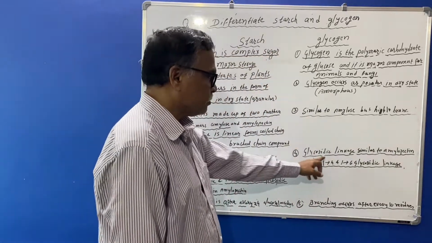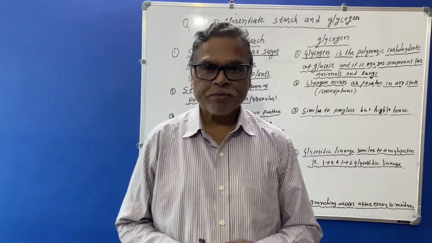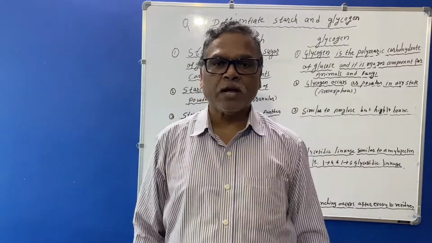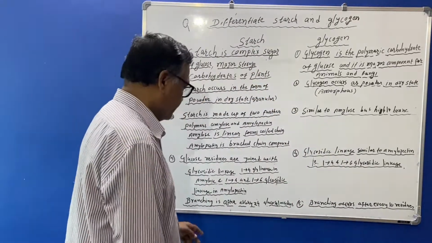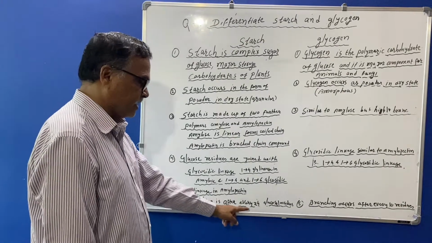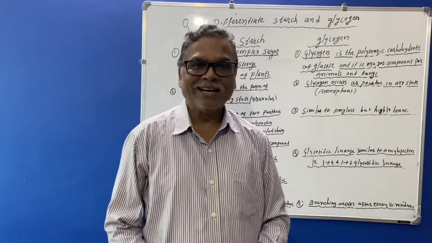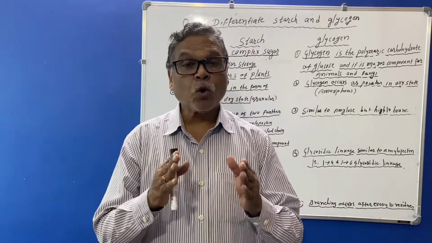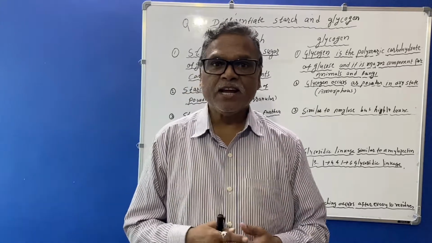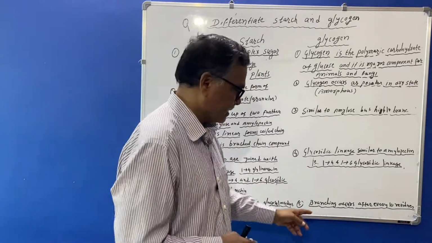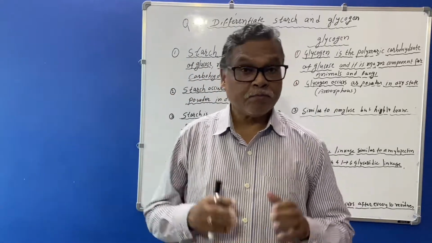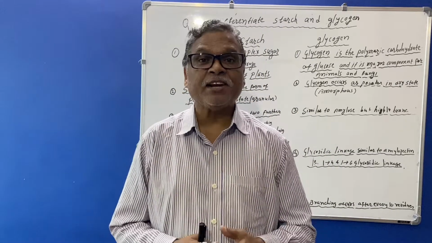Here the glycosidic linkage is similar to amylopectin, meaning that glucose residues join with 1,4 as well as 1,6 glycosidic linkage. The fifth point under starch: branching is after every 24 glucosyl residues, meaning that the glucose residues present in starch give branching after every 24 glucosyl residues. And in glycogen, the branching occurs after every 10 glucose residues.